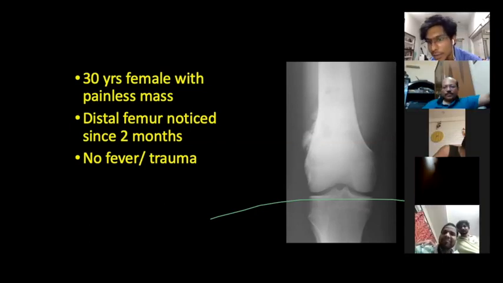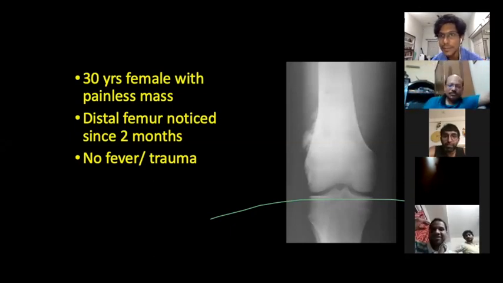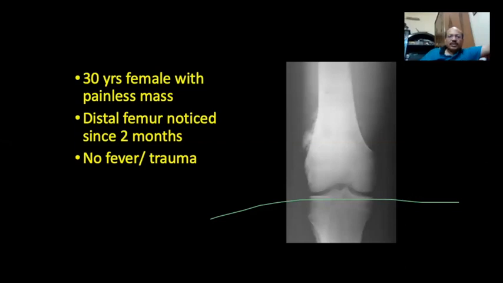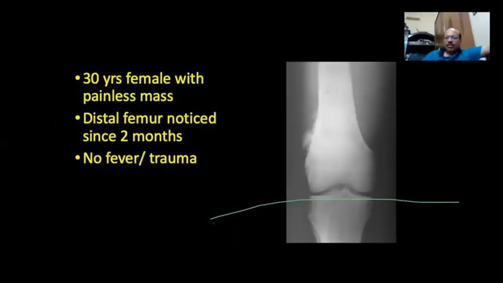Okay. Gunjan, can you describe the X-ray? Before the X-ray, you have to go to the clinical picture. So it is a painless mass around the knee. What could it be? Maybe a soft tissue swelling, or it may be a bony swelling. Now the question comes: is it a neoplastic swelling, or maybe a non-neoplastic swelling?